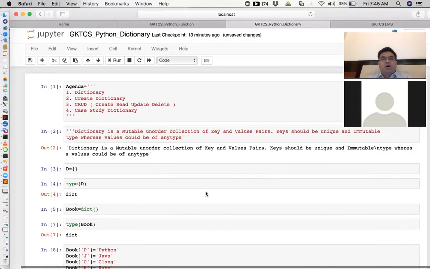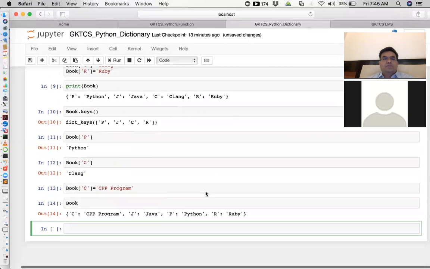So the order may change. This you have to remember. I told the same thing for a set also: a set is an unordered collection. Similarly, a dictionary is also an unordered collection. It is valid because it is an unordered collection, as well as you can modify it. So it's perfect.